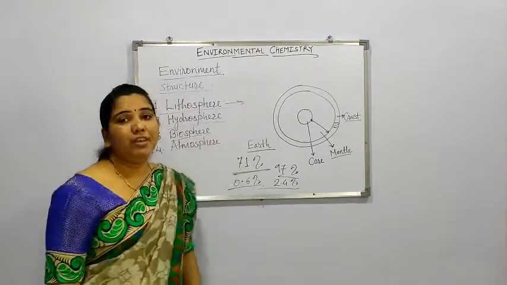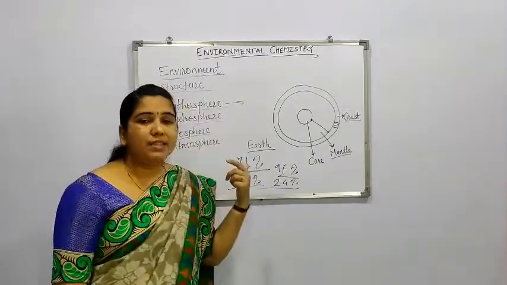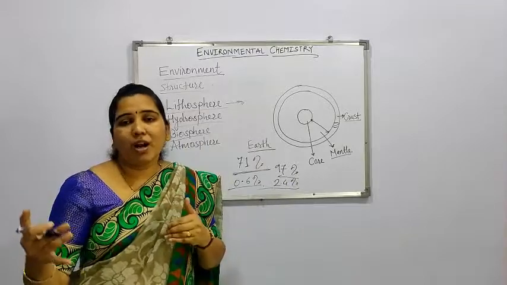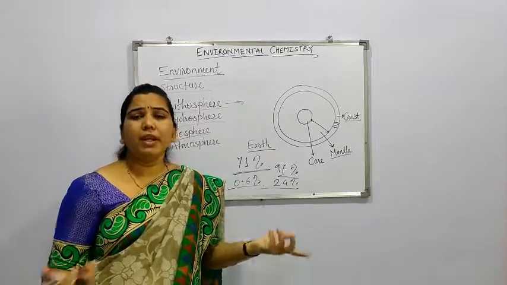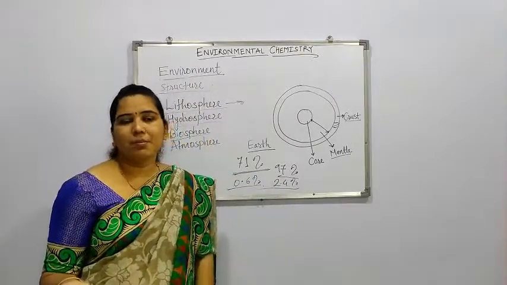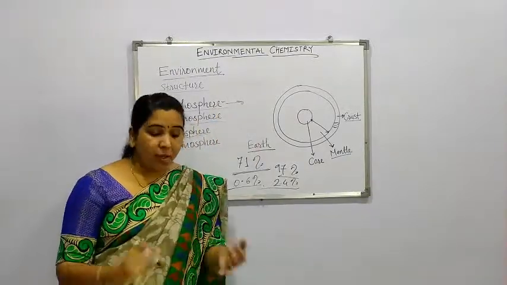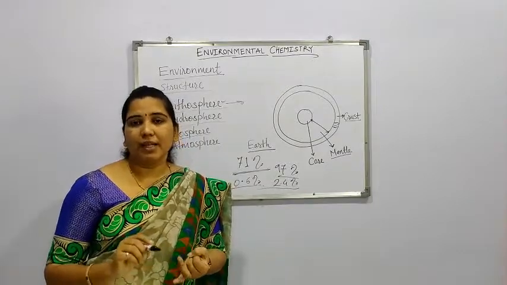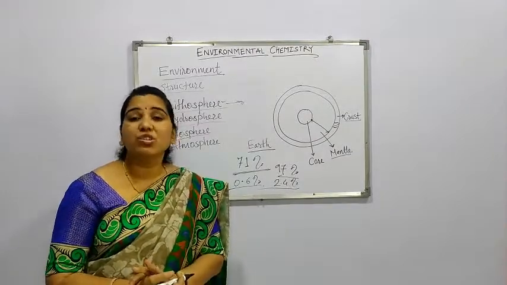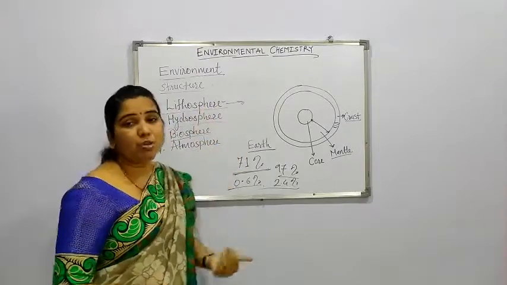Bio means living. So these living things, wherever they are present, may be found in any sphere. There is no particular sphere like a lithosphere or hydrosphere, but living things may be found in any type of sphere. Like in the hydrosphere, we know that aquatic animals are present. In the lithosphere, we know that bacteria, different types of plants, lichens, and different types of animals are present where there is oxygen. So it is related to the hydrosphere, the lithosphere and the atmosphere.